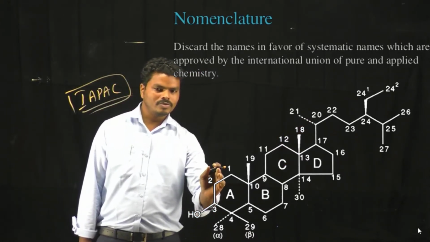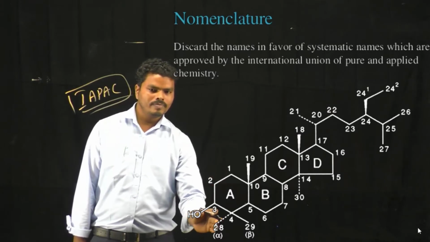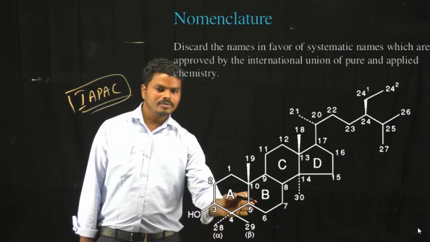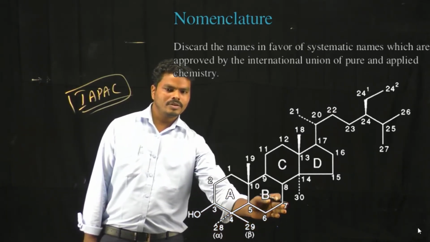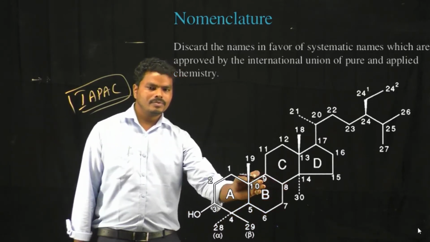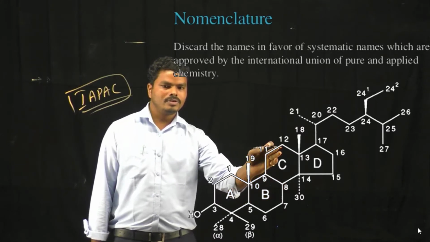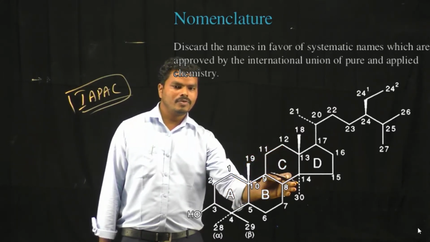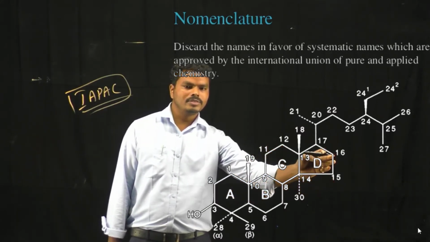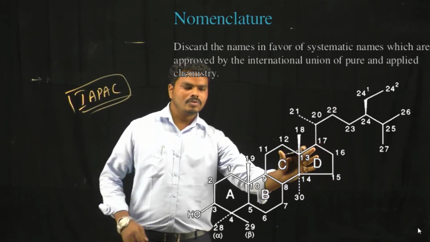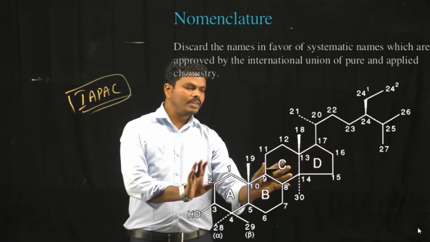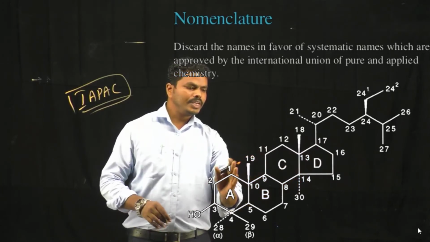So it is numbered as 1, 2, 3, 4, 5, next 6, 7, 8, 9, next 10, 11, 12, 13, 14, 15, 16, 17. So the carbons present in the ring systems are sequentially numbered.